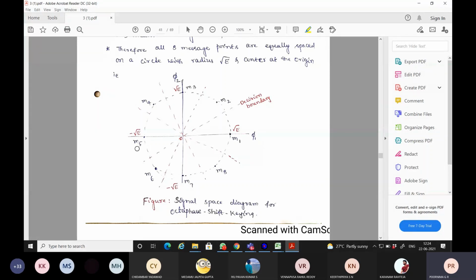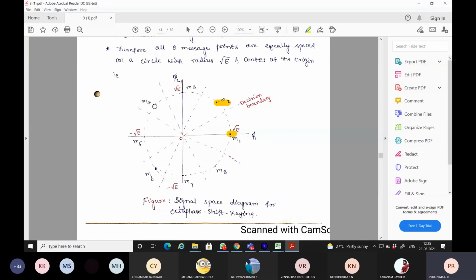Earlier in QPSK we had only 4 symbols, but now we have to accommodate 8 symbols, so they have to be equally spaced. When we place them equally on the signal space diagram, we have M1, M2, M3, M4, M5, M6, M7, M8. M1 is one message point and M2 is another message point, whose signal vectors are S1 for M1 and S2 for M2.